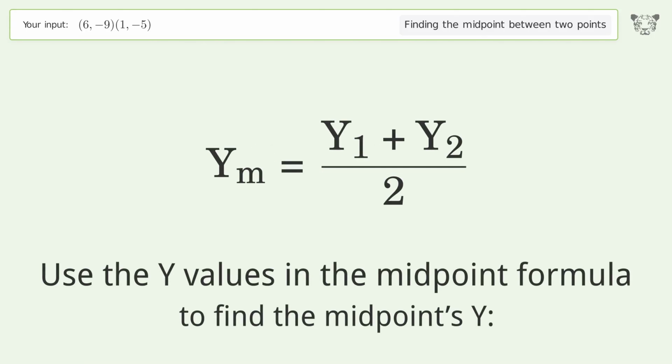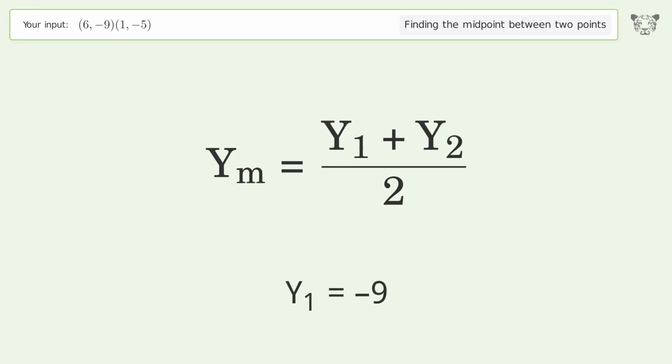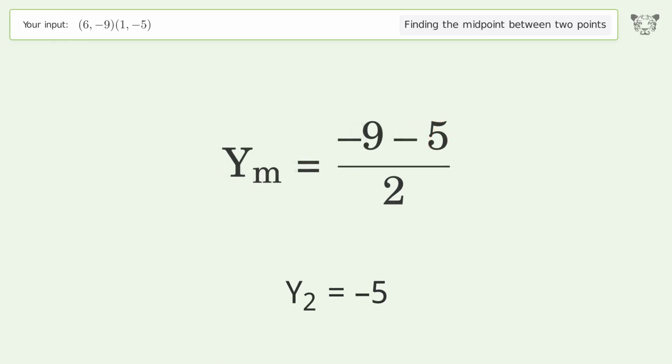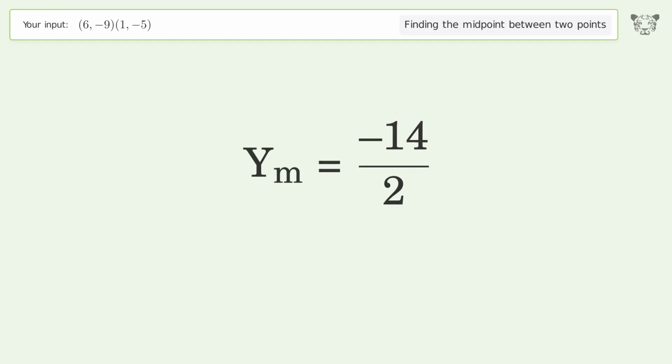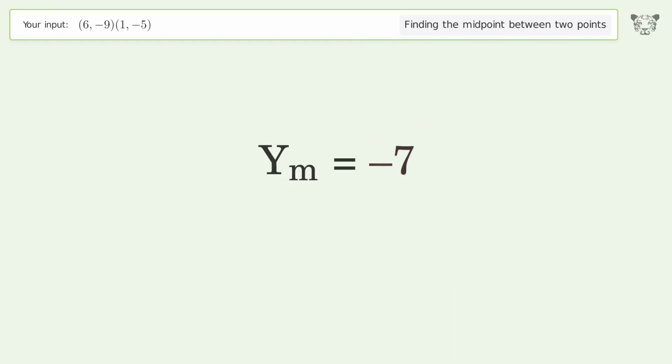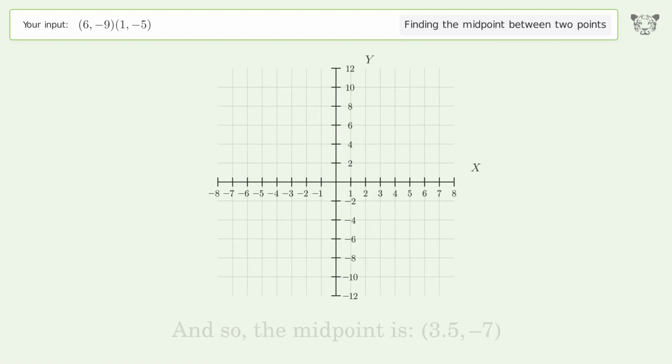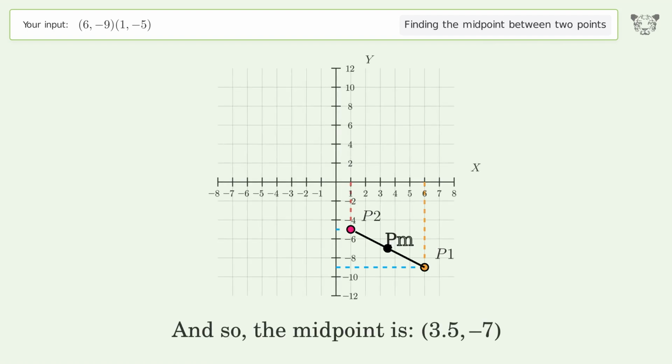Use the y values in the midpoint formula to find the midpoints y. y1 equals -9. y2 equals -5. Simplify the arithmetic. And so, the midpoint is 3.5, -7.